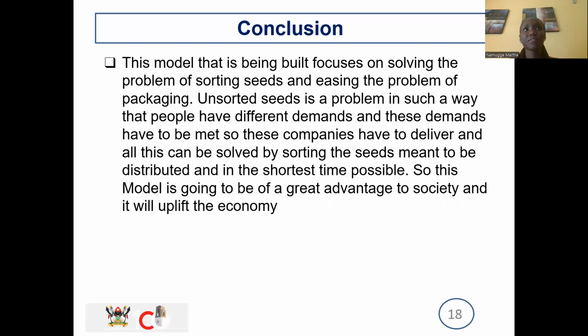In conclusion, this model is going to help us package. We all have different consumer demands. You may want beans that are overly roasted, you may not want them. So it's going to help us cater for those different consumer demands and give the consumers choice. And it's also not only going to help an individual, but it's going to help the country at large because it's increasing its bargaining power in the world market. So in short, it's going to be a great advantage, not only to society, but also to help uplift the economy.